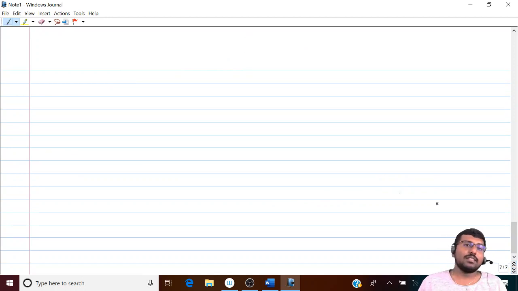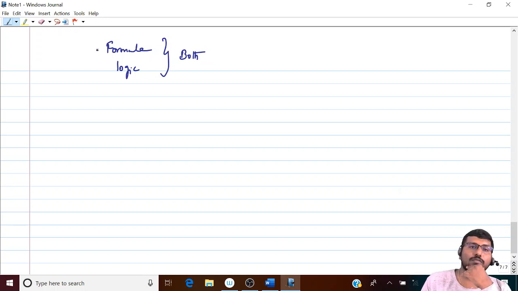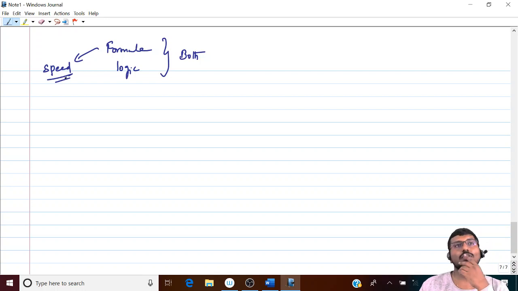Okay, now the next thing is the confusion among the students. Many students ask me, sir, when it comes to standard costing, should I go with formula or should I go with logic? Now, my answer will be very simple: go with both. Because formula gives you what? Speed, which is very much important for our exams.